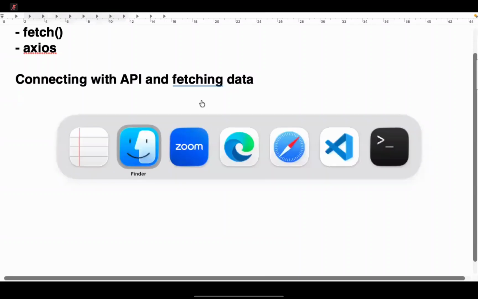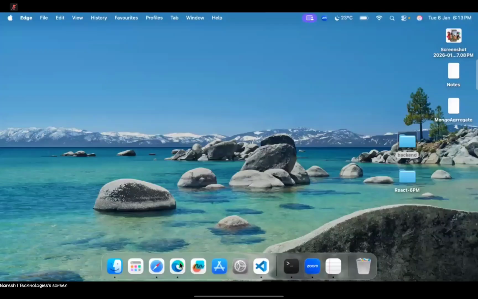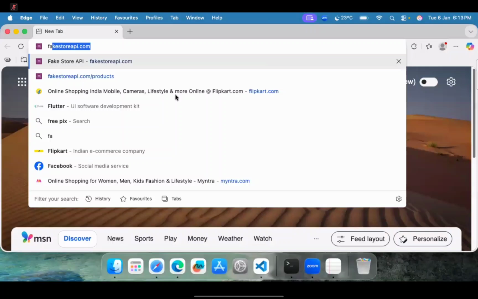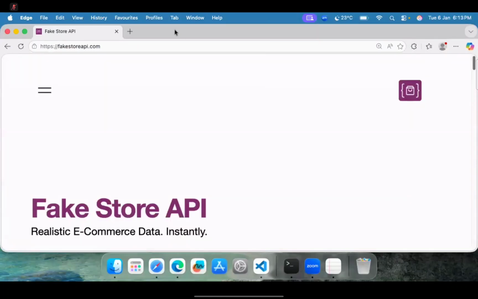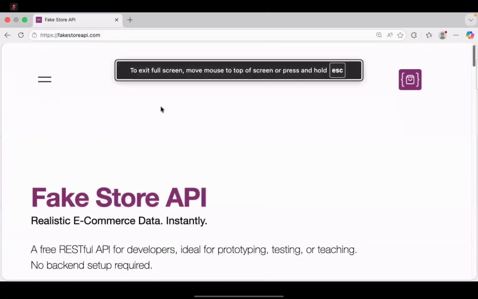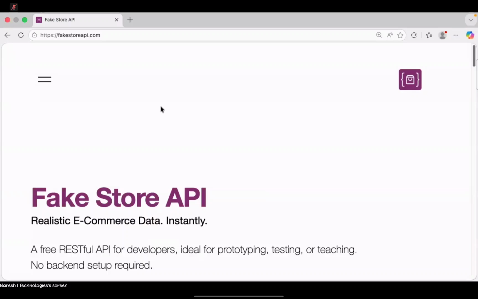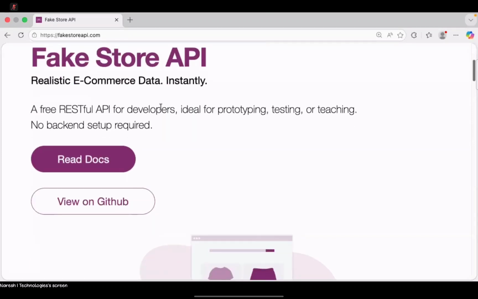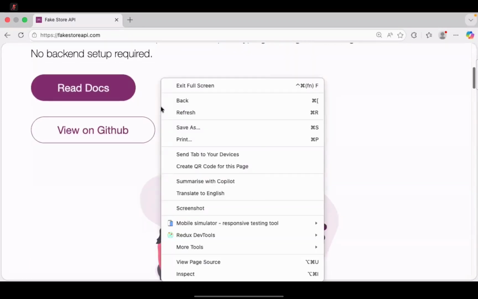Suppose we are having a website, because majority of information, you see, we have a website, Fake Store. This is one fake store API. Actually, this API is a free API. It will provide us some data related to shopping, online shopping related apps. If you are trying to create online shopping applications, they will provide some sample data for just practicing. You can see this is a RESTful API, and by using this, you can get the data, use the data.